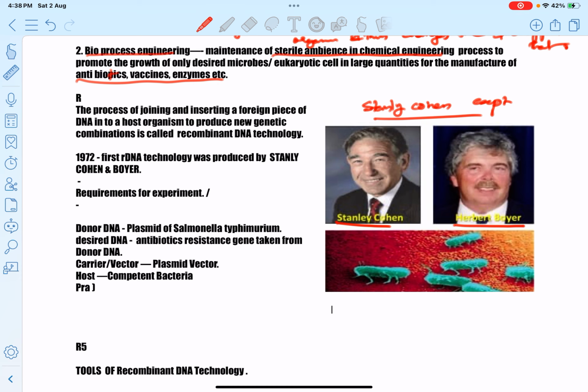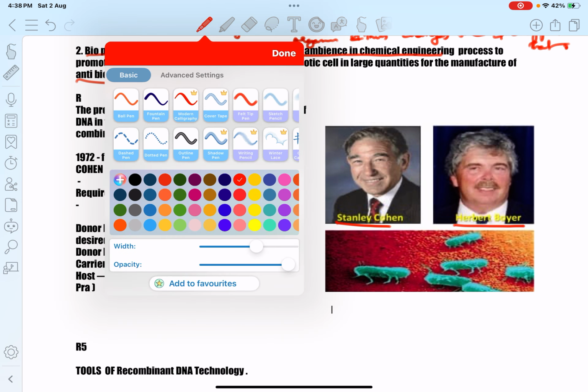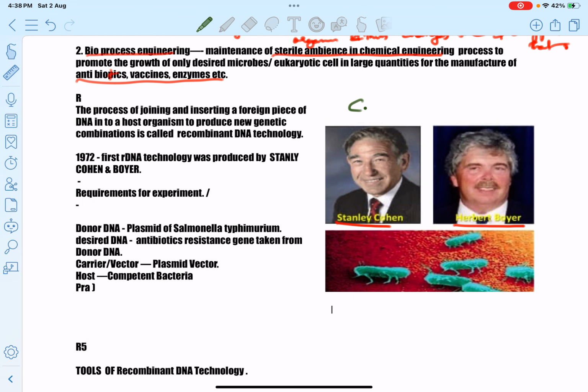So this experiment is known as the Cohen and Boyer experiment. Stanley Cohen and Herbert Boyer experiment. This experiment, first rDNA technology, was discovered in 1972.